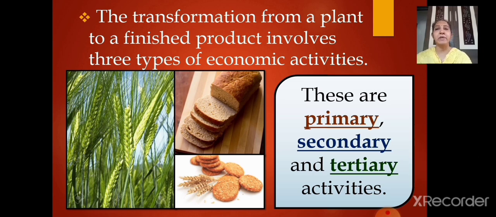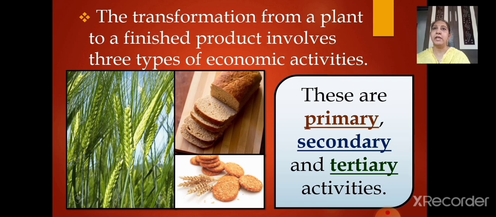This transformation from a plant to a finished product involves three types of economic activities. As the farmer explained to the children, first he is going to get the wheat and that wheat will be sold in the market. First is the wheat here, then it will be taken to the factories, which is the second process.